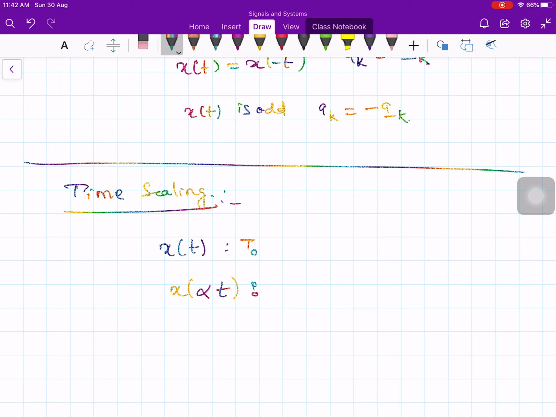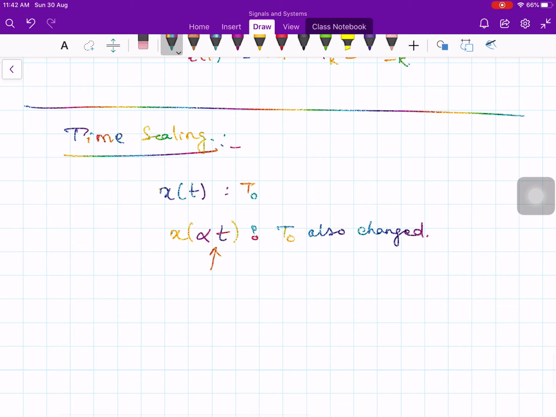Because you are scaling the signal in the time domain, this T naught also changes. That's what we mean by time scaling. Depending on the value of alpha, if alpha is less than 1, then your signal will be stretched; if alpha is greater than 1, then your signal will be compressed.